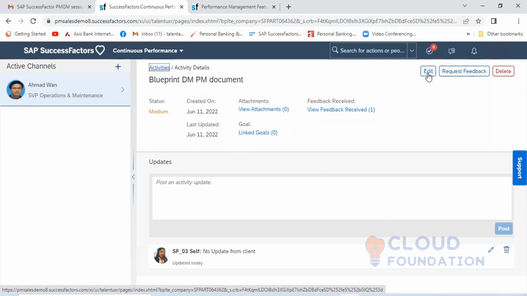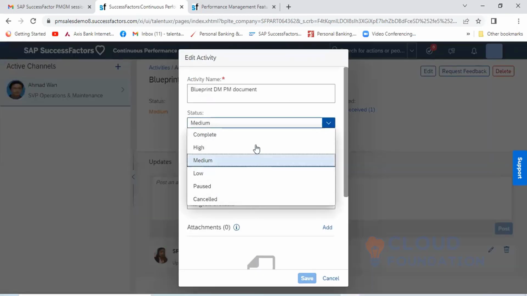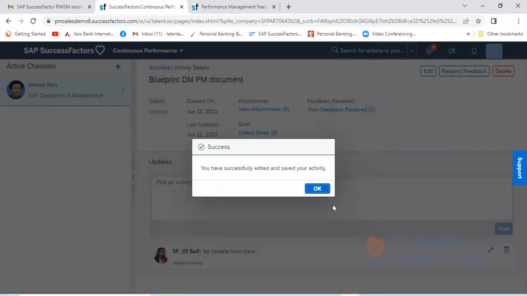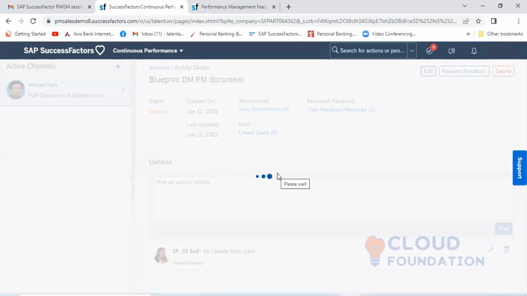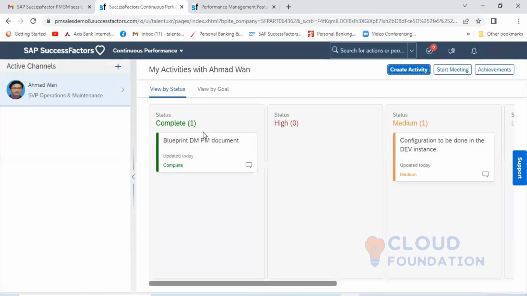I go into the edit part, update the status as complete, and save it. The status will then show complete. When I go back to the activity list, it will be moved from the activity list, and the status is showing complete now.